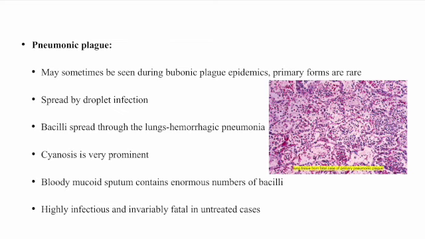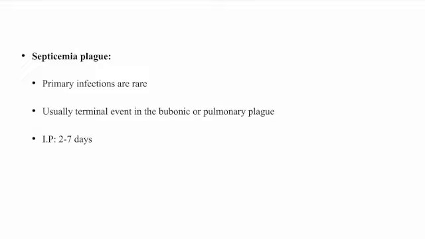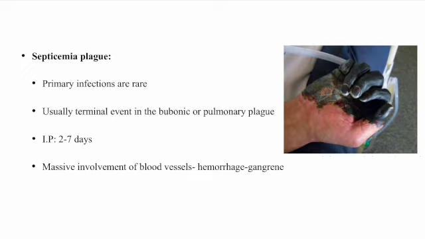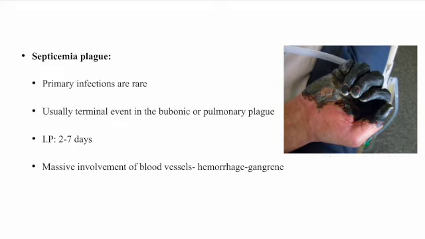So this is a picture showing lung tissue from a fatal case of primary pneumonic plague, and you can note the filling of alveolar spaces with inflammatory cells and debris in the picture. So septicemic plague occurs very rarely, and primary infections are rare. It is usually a terminal event in bubonic or pulmonary plague. Incubation period is 2 to 7 days. Massive involvement of blood vessels occurs, leading to hemorrhage and gangrene. And this picture shows the blackening of the palm, including fingers. And this is also one of the reasons that it was called the Black Death.